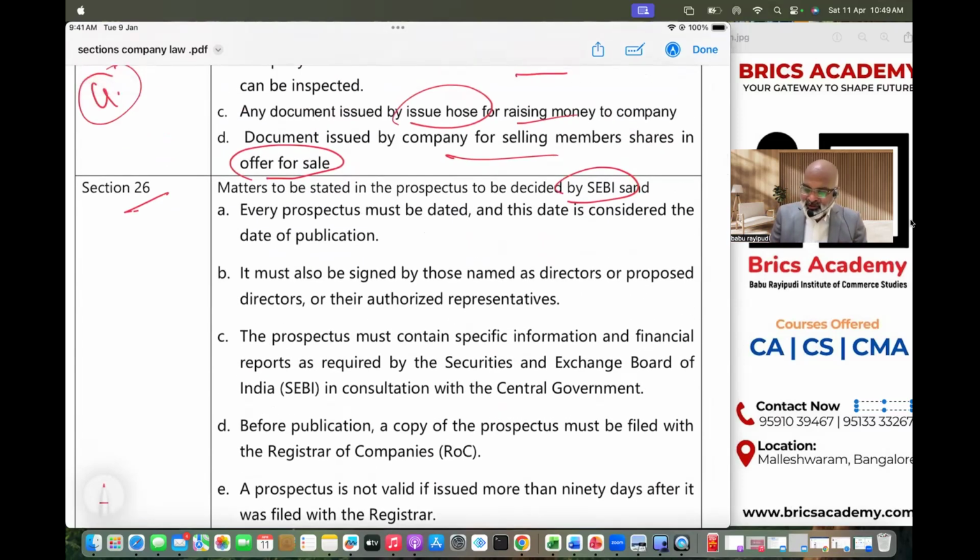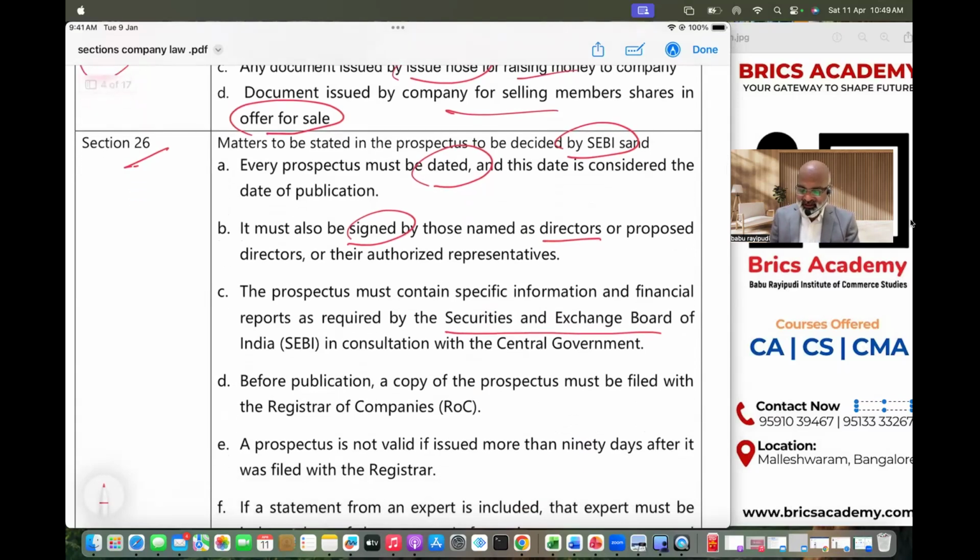Number one, it states every prospectus has to be dated. If the date is not mentioned, the date of publication shall be the date of the prospectus, because the date of the prospectus is very important to know when the offer is closed. The next important thing is it should be signed by those people who are named as directors and authorized representatives. Next, it should contain information which is required by SEBI in consultation with the Central Government. Next, the copy of the prospectus has to be filed with ROC. It should be dated, signed, and contain the matters according to SEBI. Understood? It should be filed before you even issue this document to the public. You are supposed to file this with ROC.